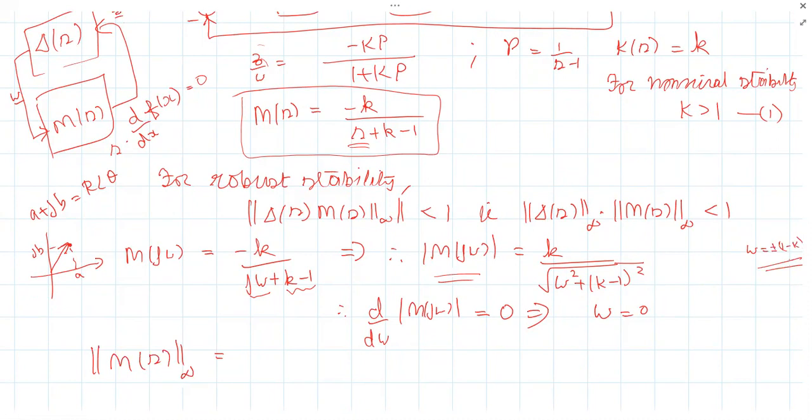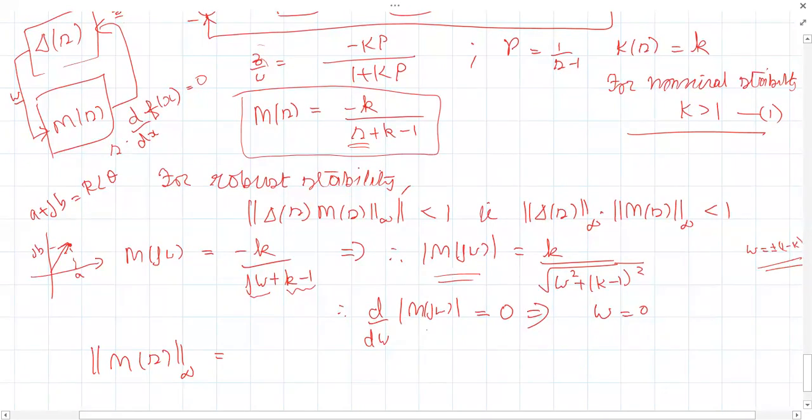For k greater than 1, if we consider, then omega will be negative. We will come to that point later. My question is, you differentiated the magnitude M(j omega), right? What are the candidate points that you are getting? Omega equal to 0 and omega equal to plus or minus 1 minus k. Why is this value considered to be inadmissible? What's the reason for that?